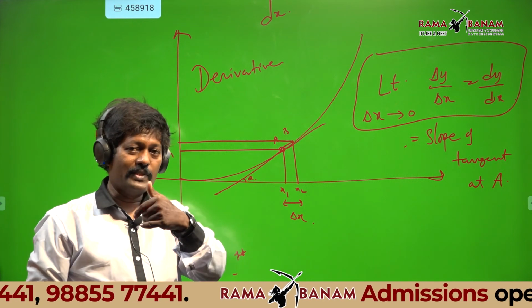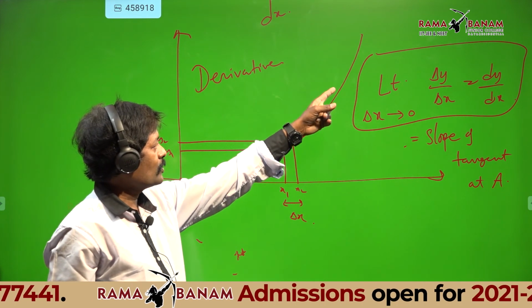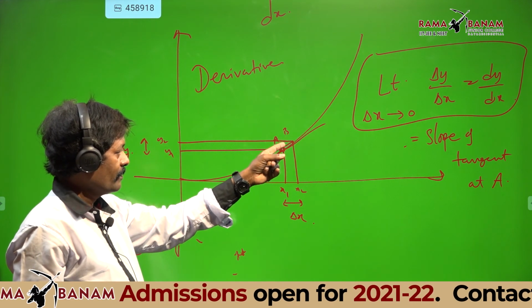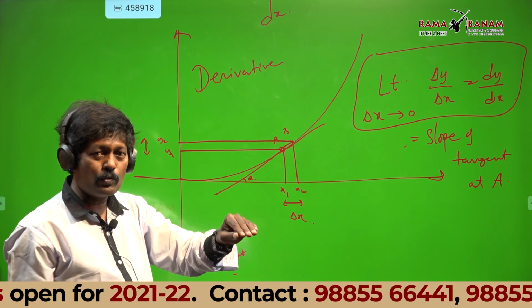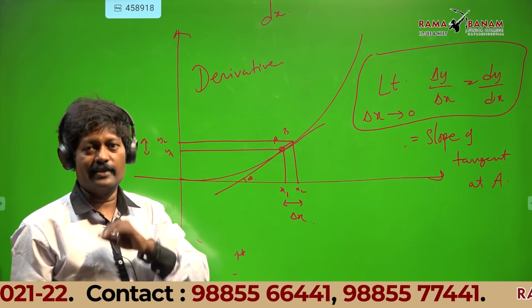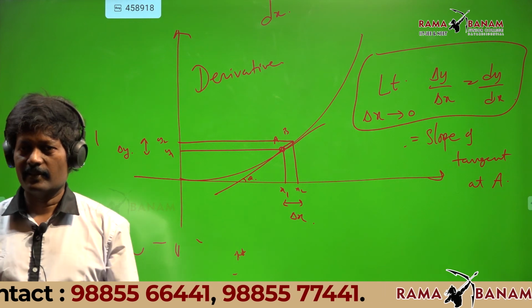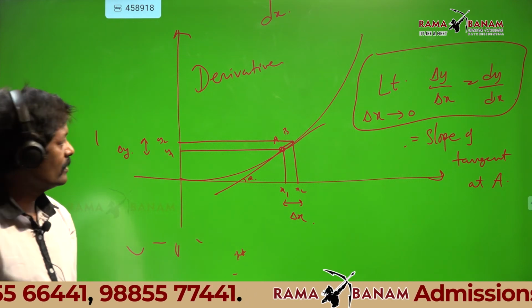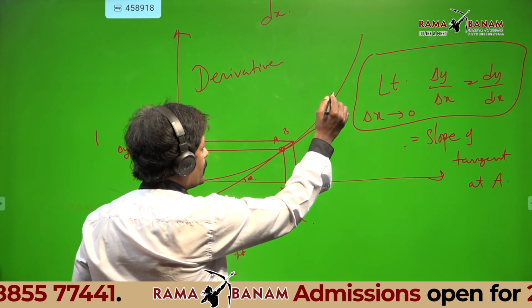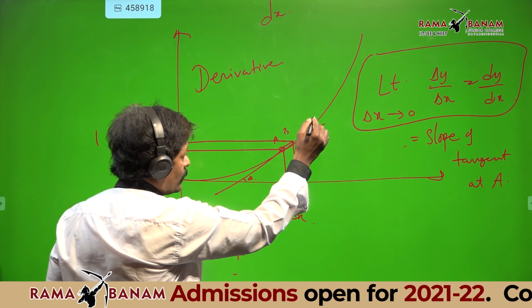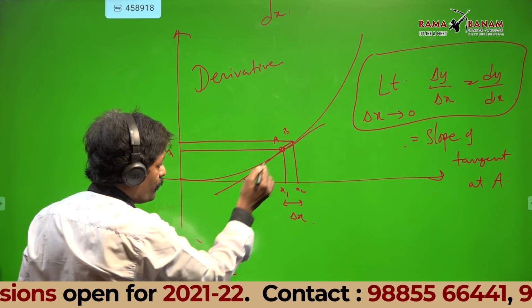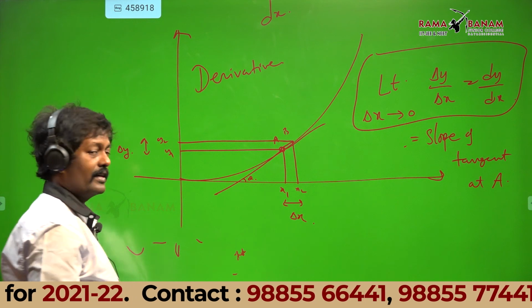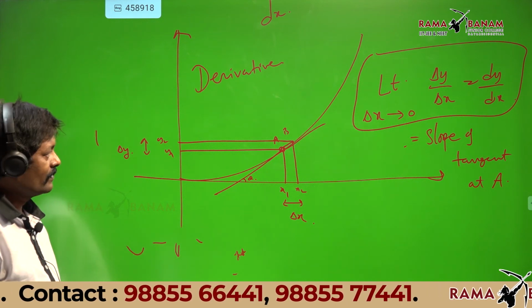When B comes closer and closer to A, the slope of the line AB will almost be equal to the slope of the tangent at A. That is what I said.